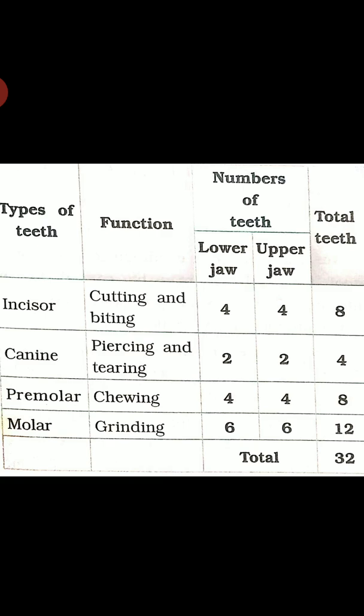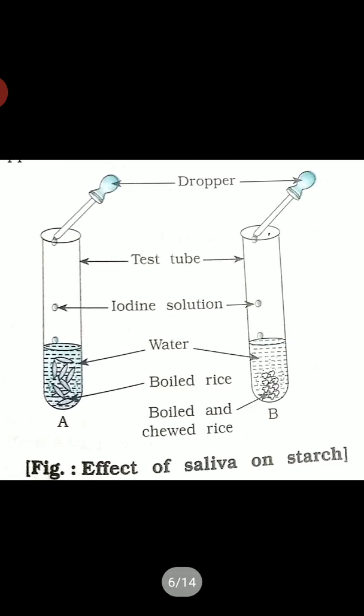So the next one is, in the mouth we can see the salivary glands, which secrete saliva. The saliva makes the food slimy so that it can be easily swallowed. Now here we are going to see what this saliva does to food.